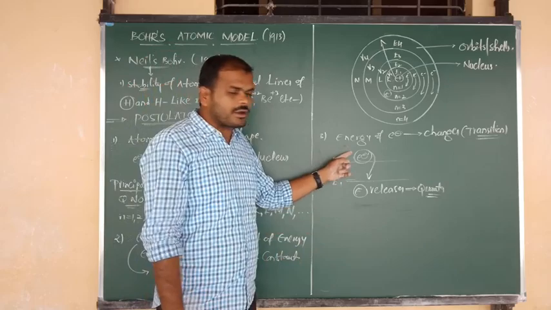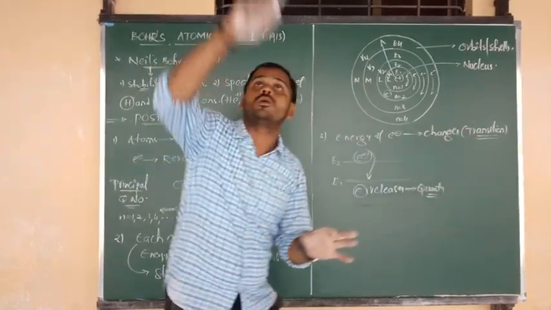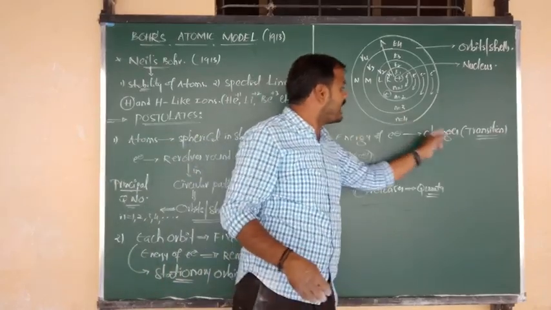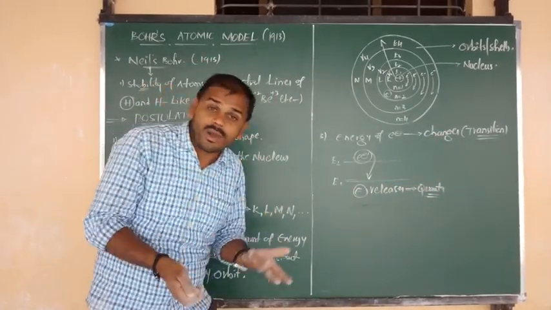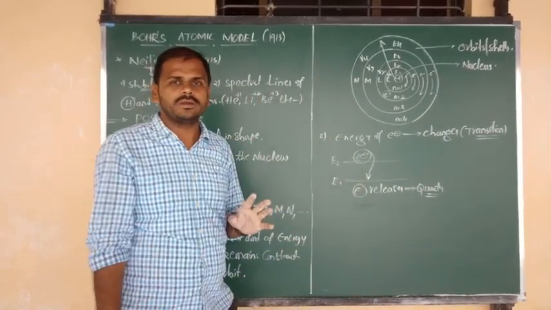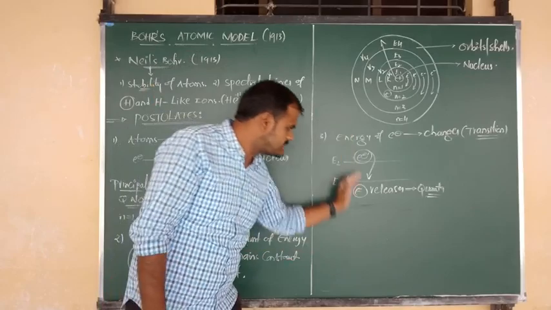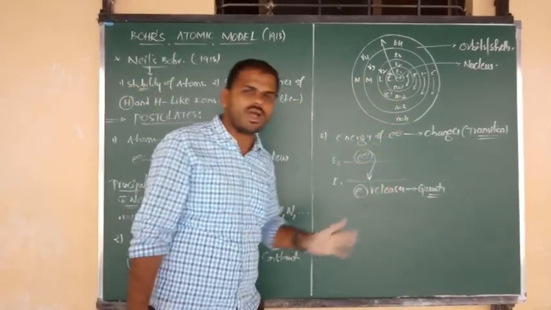So when an electron jumps from a higher orbit to a lower orbit, that means when it undergoes transition, its energy will change, maybe decrease or maybe increase. But here, when the electron jumps from a higher orbit to a lower orbit, a certain amount of energy is released or emitted in the form of quanta.